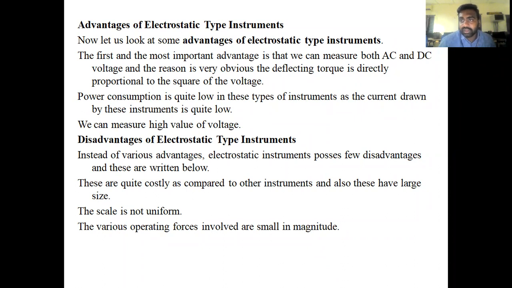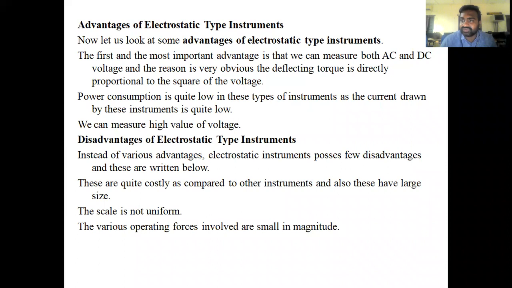That means even when experiencing a very small amount of current, we can still get an accurate reading. And second thing is, these electrostatic voltmeters will measure higher magnitudes, whatever the magnitudes may be. And the disadvantages we have here are very few.